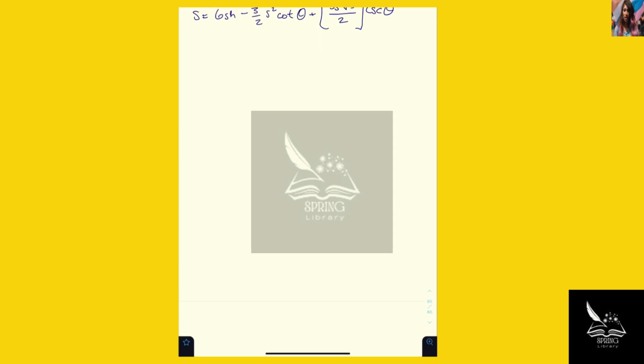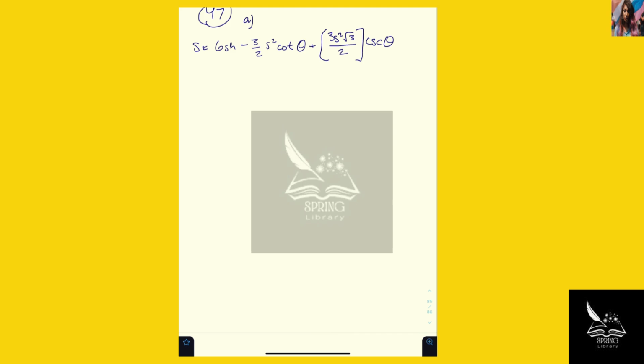Then if we differentiate with respect to theta, what we end up getting is ds/d theta equals 3/2 s squared times cosecant squared theta, because the derivative of cotangent is cosecant squared theta, minus 3s squared root 3 over 2.